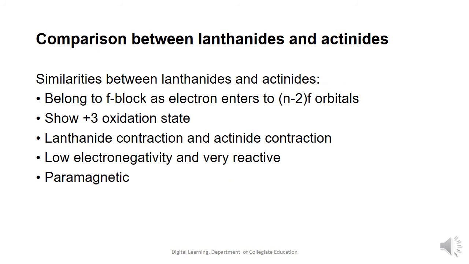Let us have a comparison between the lanthanides and the actinides. First, let us see how the lanthanides are similar to the actinides. Both the lanthanides and actinides belong to the f block, as the last electron or the differentiating electron enters the n-2 f orbitals. The elements in both the series exhibit +3 oxidation state.